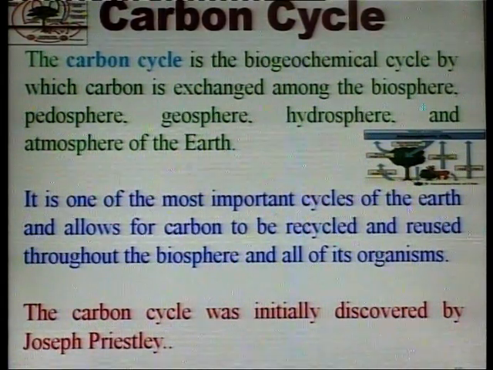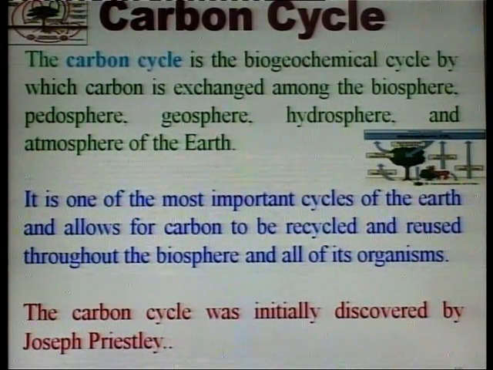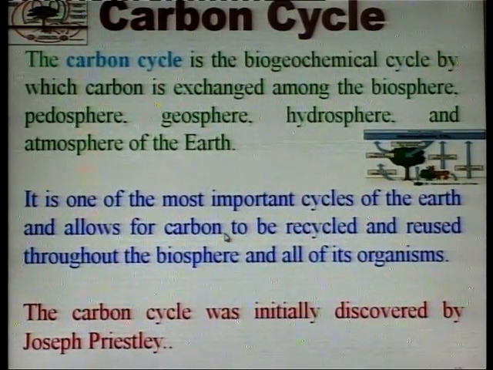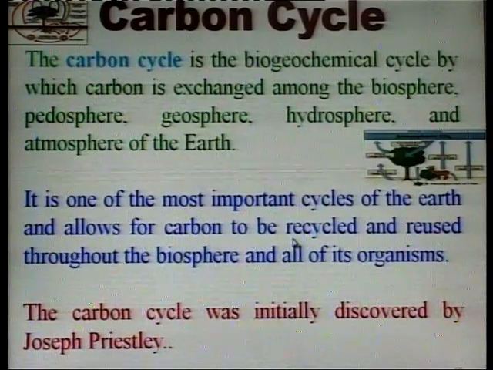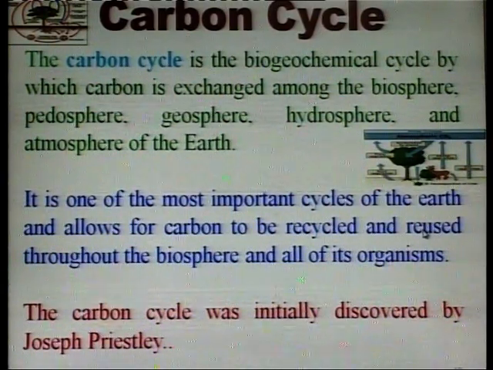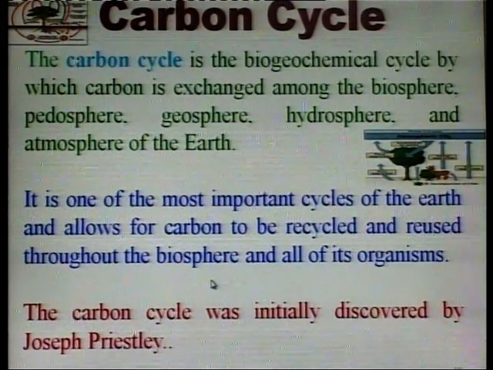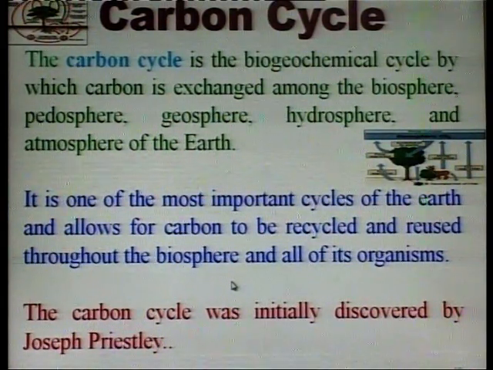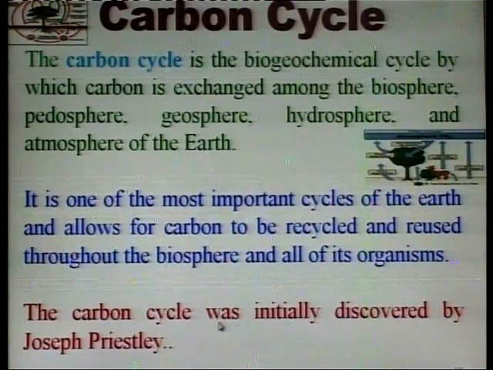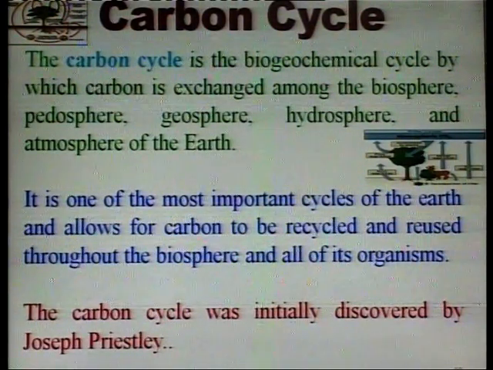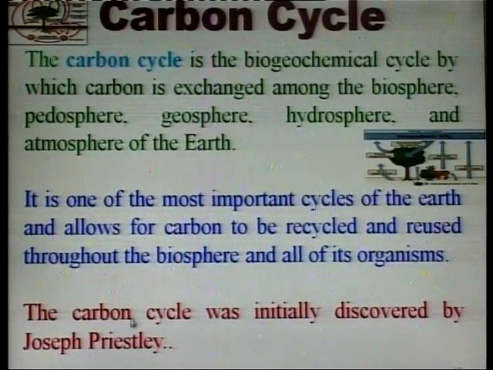It is the most important cycle of the earth and allows for carbon to be recycled and reused throughout the biosphere and all of its organisms. The carbon cycle was initially discovered by Joseph Priestley.